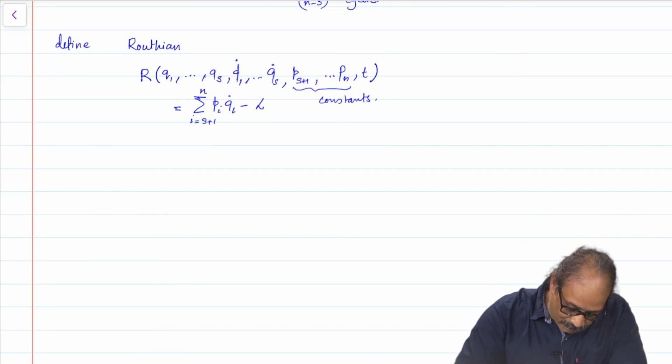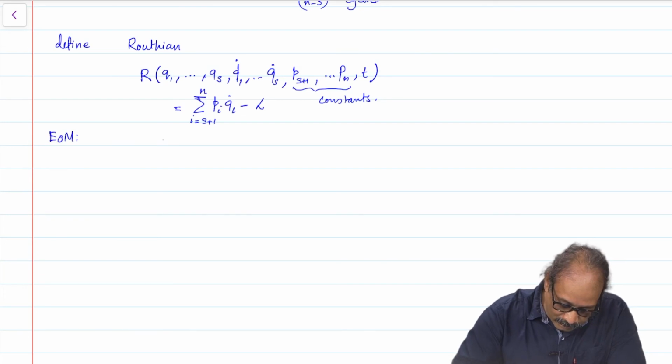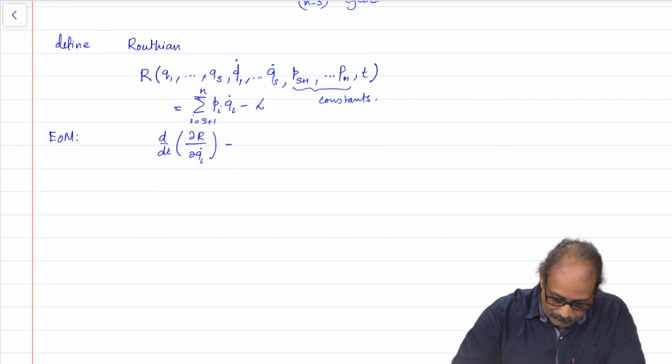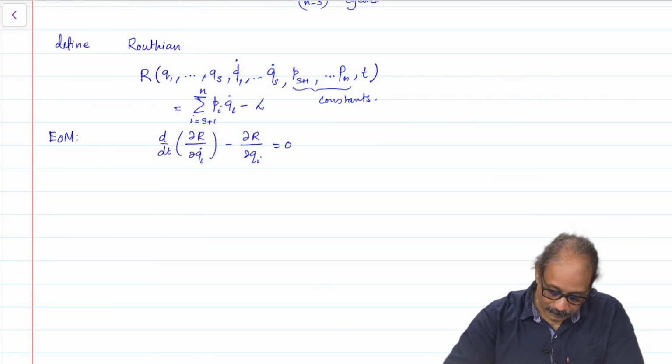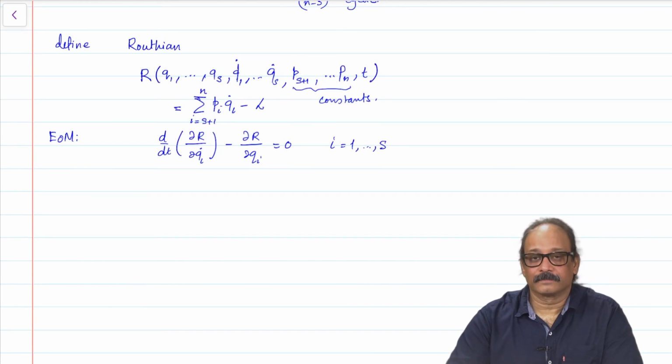The equations of motion are now written as d by dt of del R by del q i dot minus del R by del q i is equal to 0, but only for i going from 1 to s.